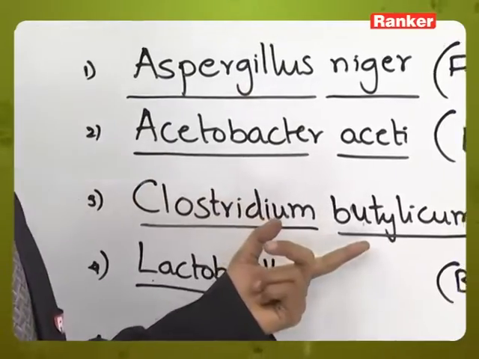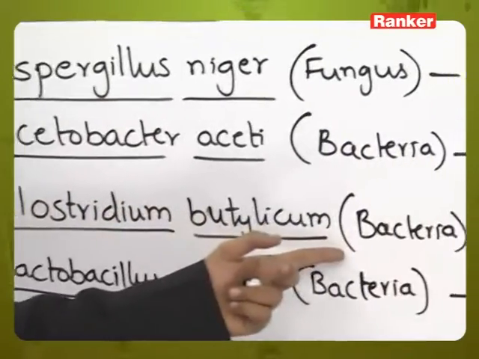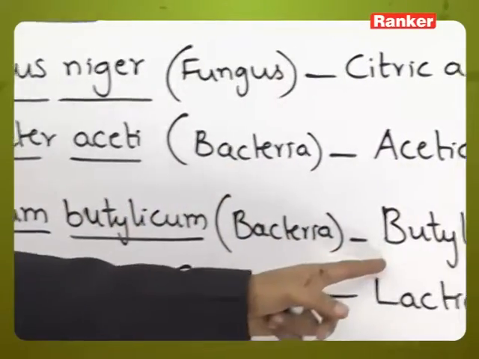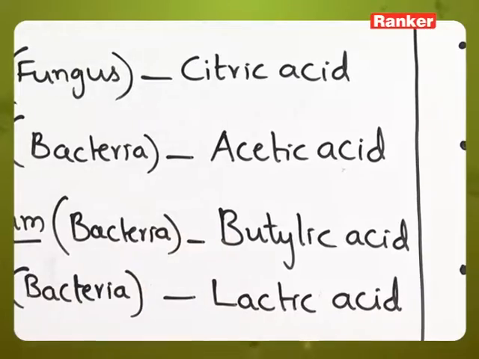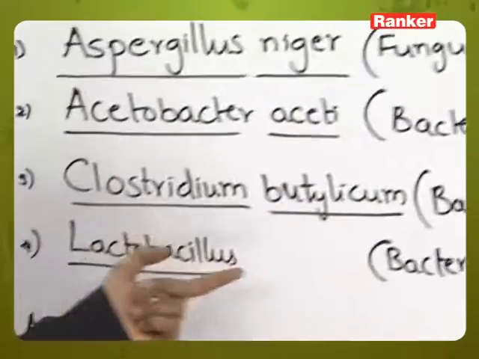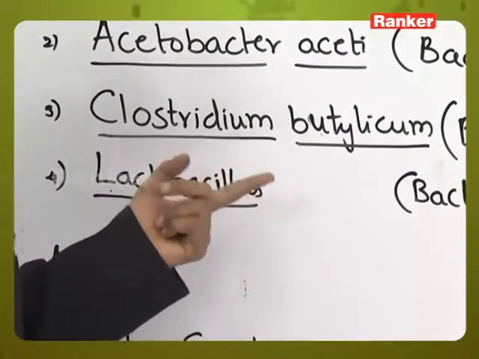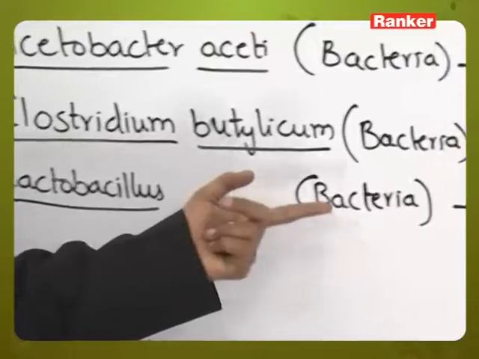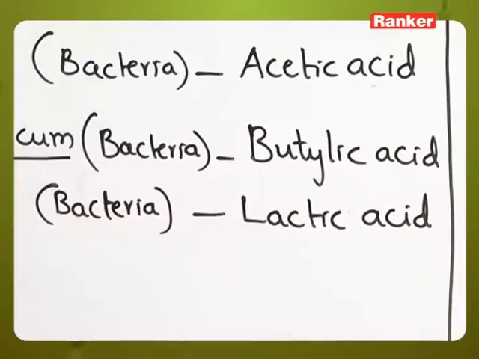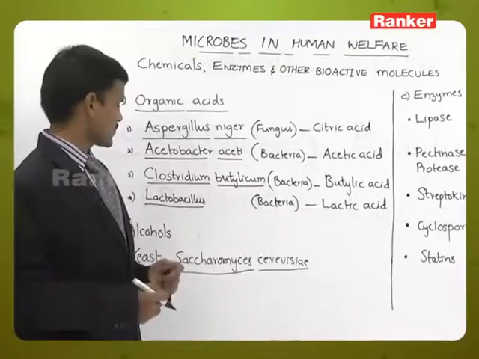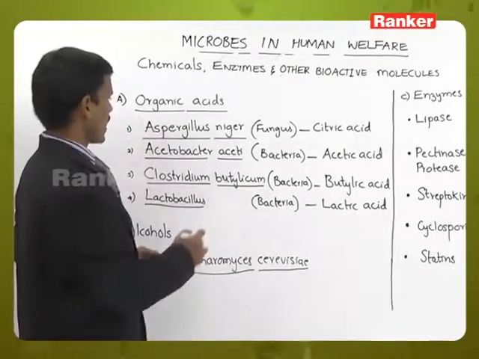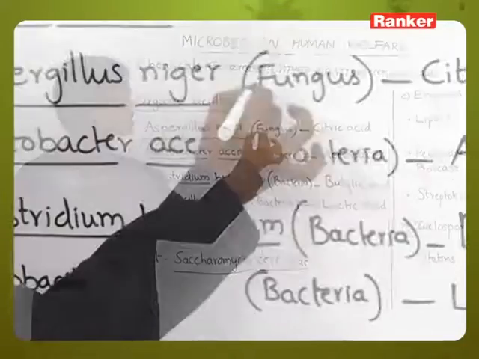Clostridium butylicum. It is a bacterium. So, this bacterium is producing butyric acid. Lactobacillus. So, lactic acid bacterium. This bacterium is producing lactic acid during the fermentation process. So, all these are bacteria and this one is the fungus.